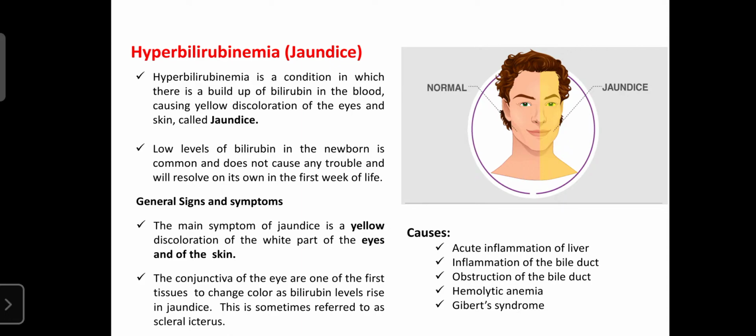Then hyperbilirubinemia, which is also known as jaundice, is easily identified by a change in the color of the eyes. So every day you should watch your eyes, or also watch the eyes of your family members. It is an early sign of symptoms due to failure of the liver or liver problems. If any liver problem is there, the eyes easily turn yellow. If it is not corrected, the skin color changes to yellow, which is a more serious condition. If you still ignore the condition, death or fatality can occur. So that's why you should concentrate.